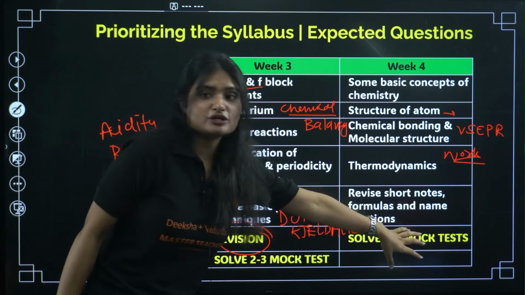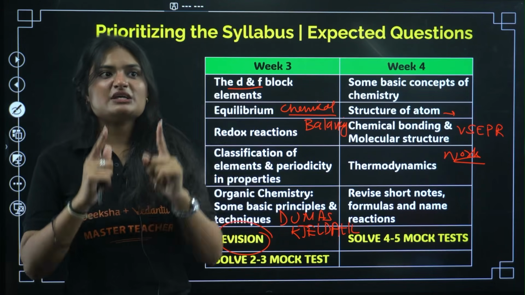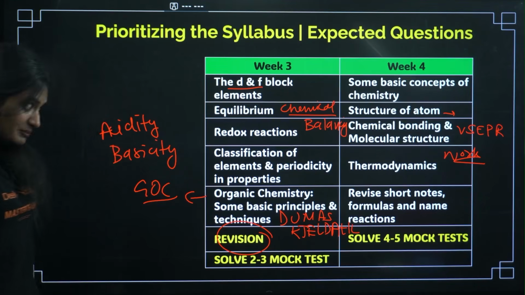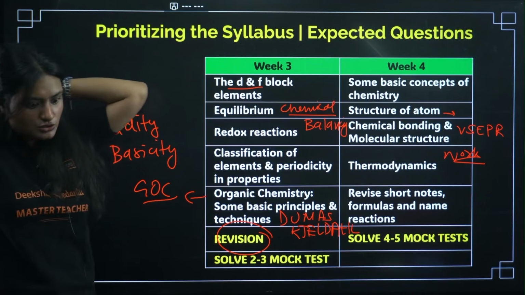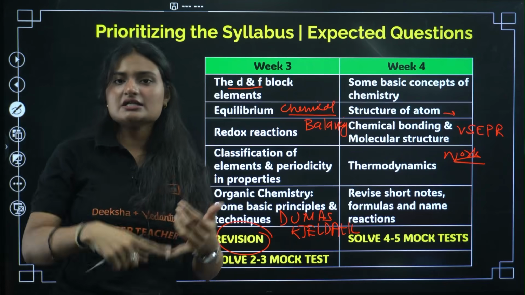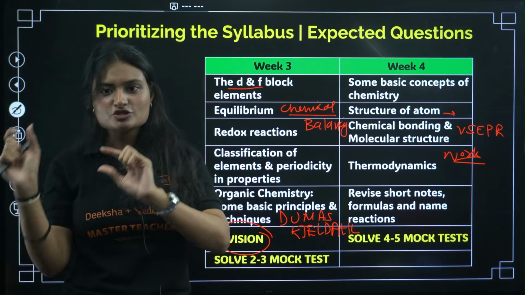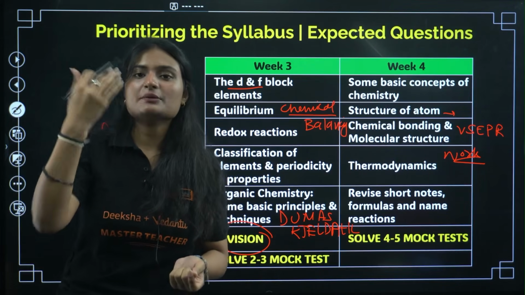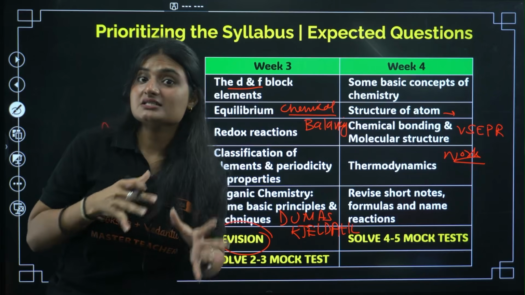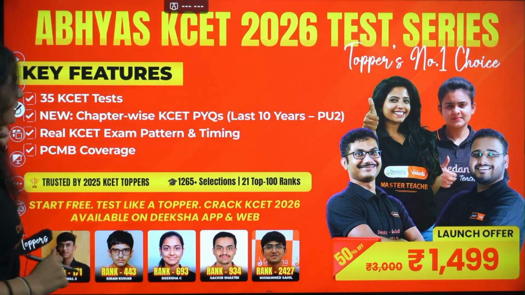Now again, at the end of this week, we'll solve 4-5 mock tests. That is very important. Your mock test should be given in an exact exam-like atmosphere, okay? What I mean by exact exam-like atmosphere is that you are solving the mock test in a proper setting. Your mock test should have the timer, right? They should have the 60 questions that you need to solve in 80 minutes. The timer should be there while you're solving it. If possible, take a printout of the OMR sheet also, and you mark it on the OMR so that you practice alongside. They are called real-time mock tests, okay? That gives you the real exposure.